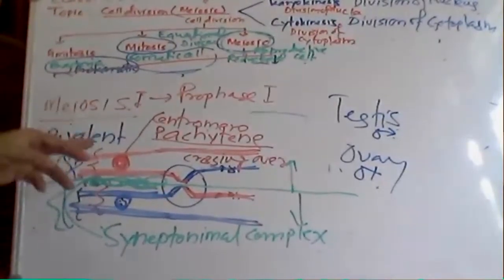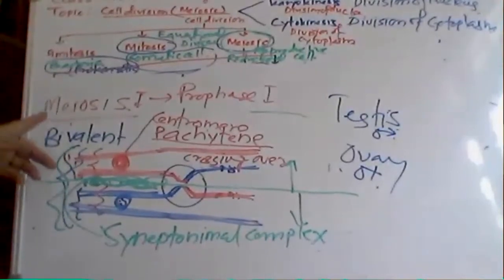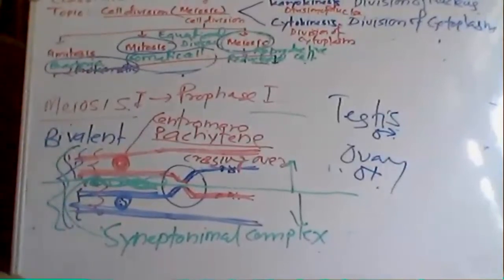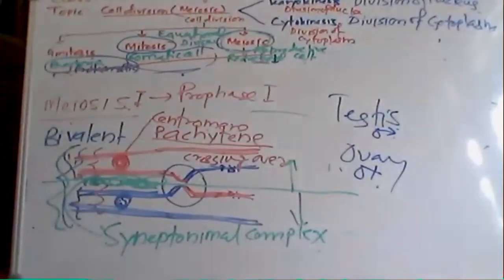This is the major difference between metaphase 1 and metaphase 2 or mitotic metaphase.